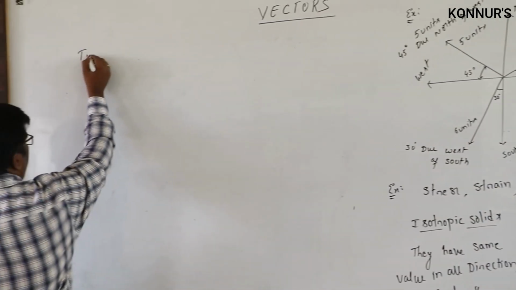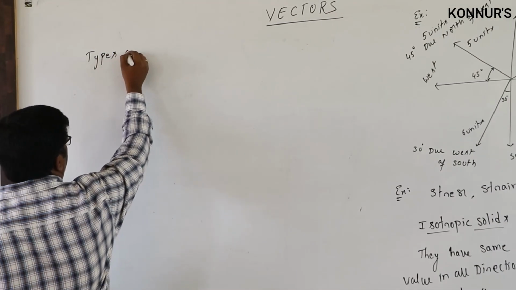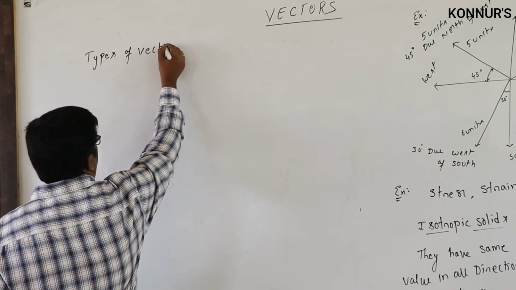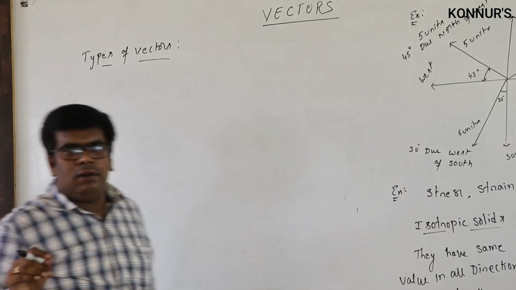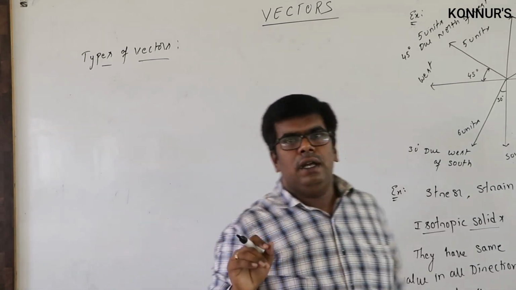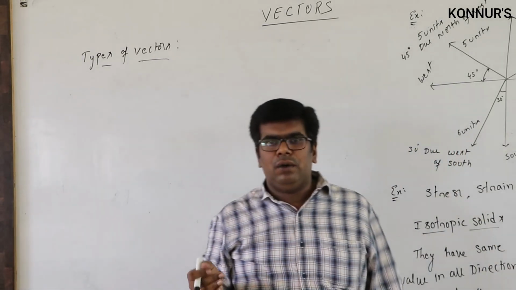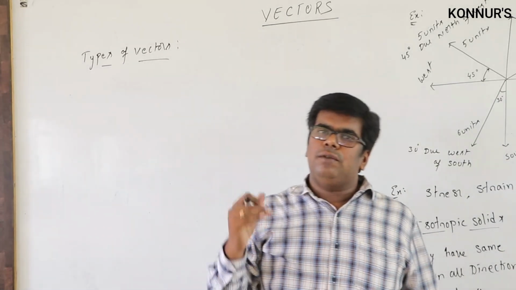We are now going to different types of vectors. Before going to this, we are going to give a small point. If a vector is displaced parallel to itself, it won't be changed.